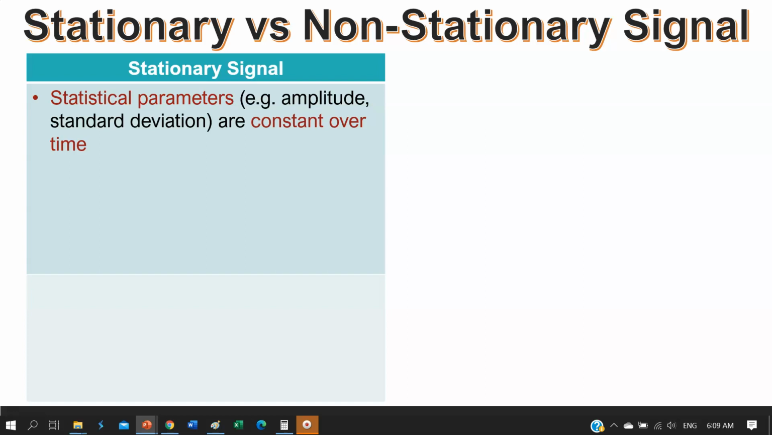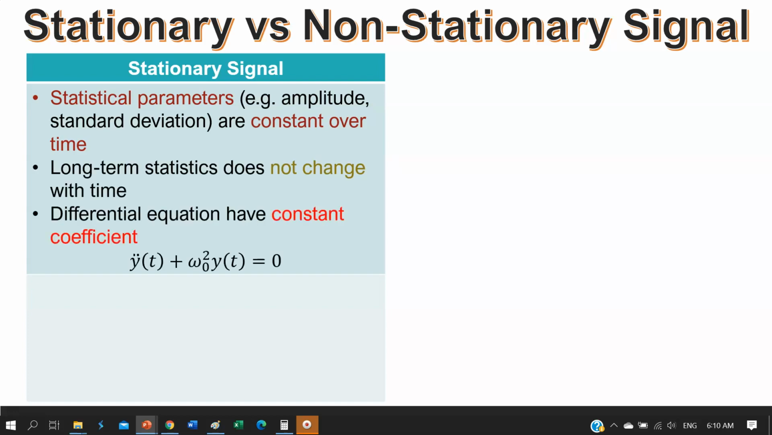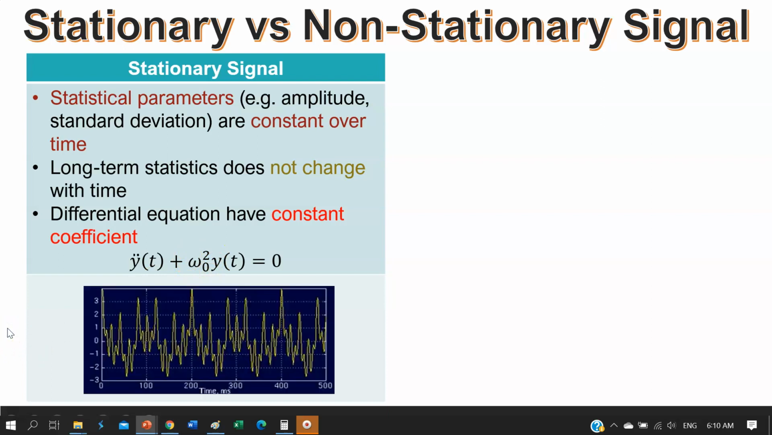So stationary signal refers to the signal whose statistical parameters such as amplitude, standard deviation, or mean are constant over time, which means the long-term statistic does not change with time. It can be recognized from a differential equation with a constant coefficient. For example, the omega naught here is a constant. And you can look at this graph over here.